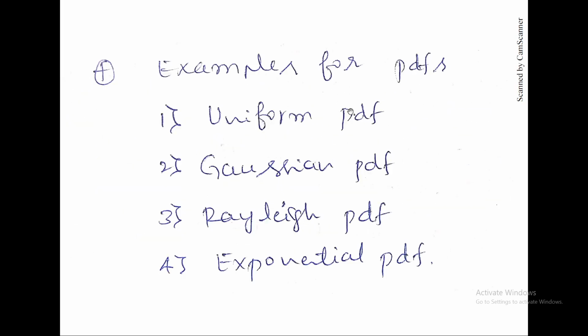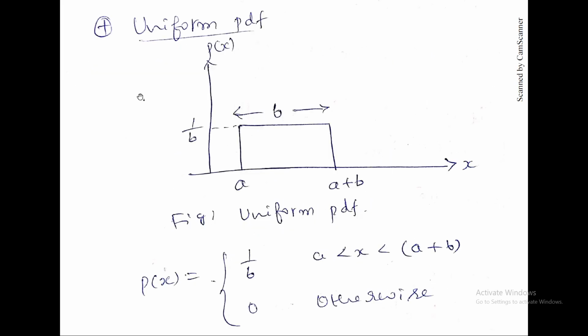So there are different types of PDF, like uniform PDF, Gaussian PDF, Rayleigh PDF, exponential PDF. Just a brief about these PDFs. When you take uniform PDF, it is generally a rectangular graph starting from A to A plus B, where B is the width and the height is 1 by B. So when you write it as a probability distribution function, it will be 1 by B in the range of A to A plus B, 0 otherwise.